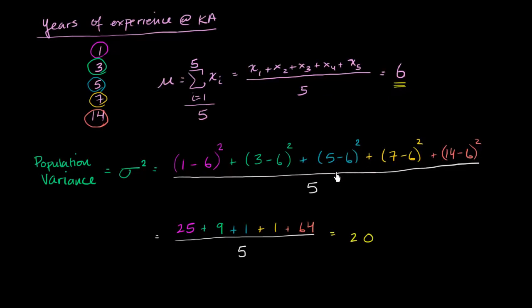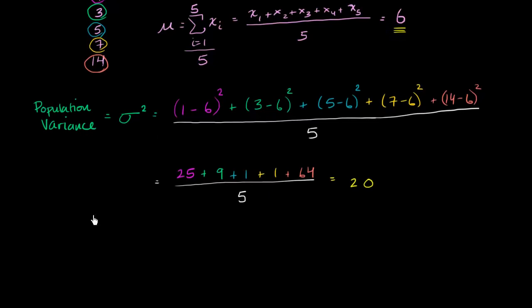Now, the last thing is, how can we represent this mathematically? We already saw that we know how to represent a population mean and a sample mean mathematically, and hopefully we don't find it that daunting anymore. But how would we do the exact same thing? How would we denote what we did right over here? Well, let's just think it through. We're just saying that the population variance, we're taking the sum of each item. We'll start with the first item, and we're going to go to the nth item in our population.